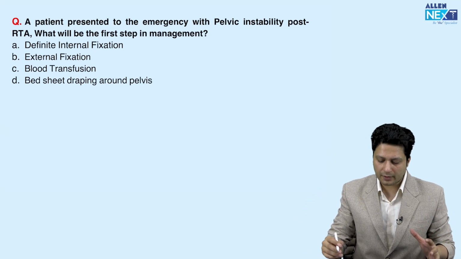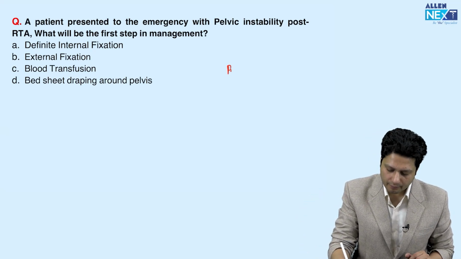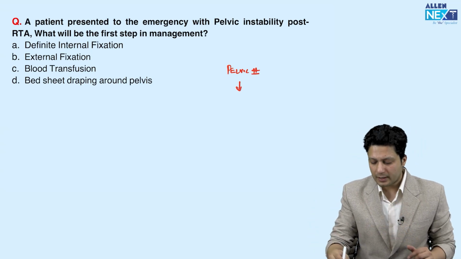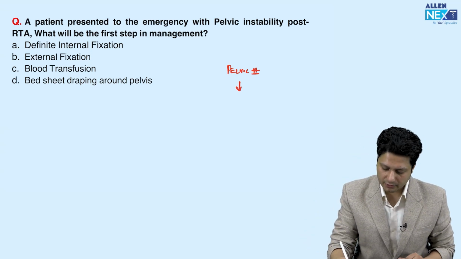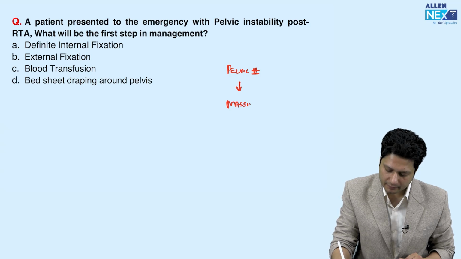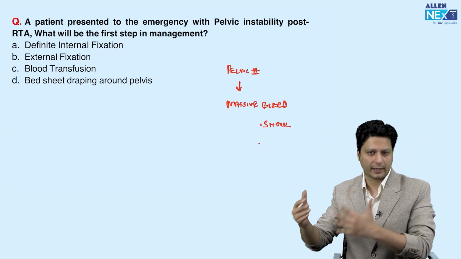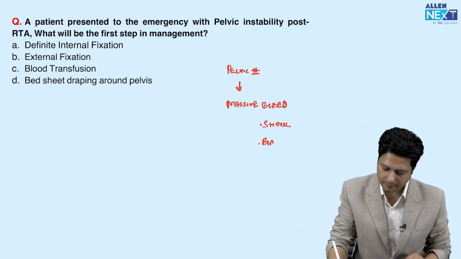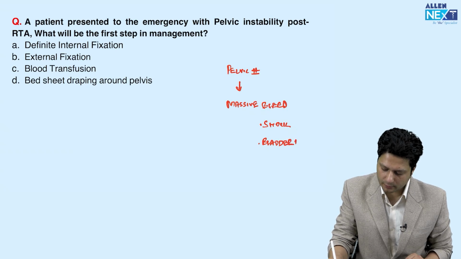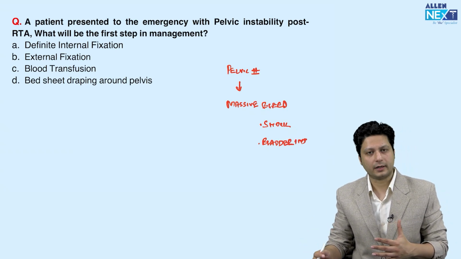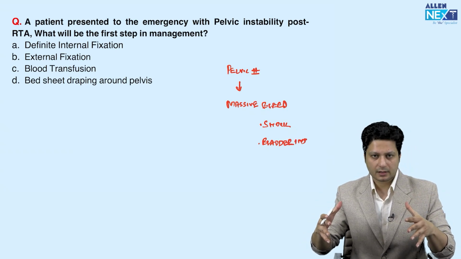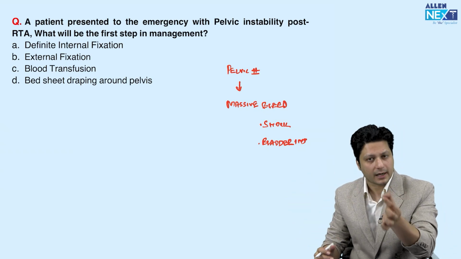Just imagine, if there is a pelvic fracture, because it is a cancellous bone, it will result in massive bleeding. So there's going to be a massive bleed, and the patient will obviously come in shock. There could also be other associated injuries, like an injury to the bladder. All right. So these are the fractures, and how to manage them immediately.